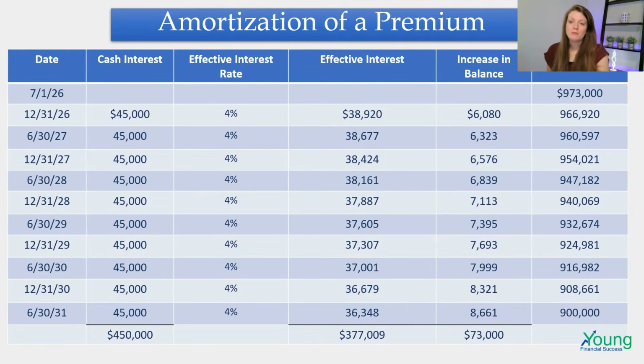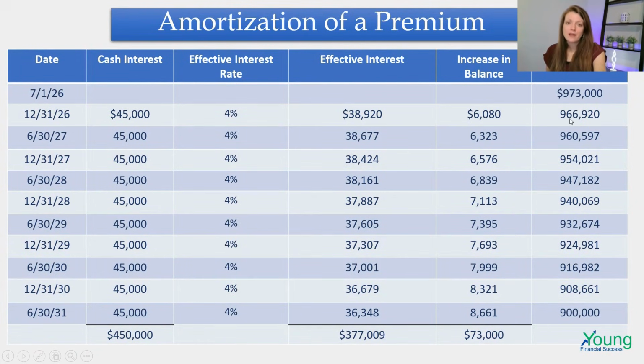And then we just do the same thing every period, for 10 payment periods for the 5 years. So then let me just walk through the next one. At the next payment, they're going to pay out $45,000, but they're going to multiply 4% times the outstanding amount. So right now on the liabilities section of the balance sheet for Coaster Kingdom, it shows $900,000 bonds payable, and now the premium on bonds payable, that adjunct liability, is going to be $66,920 to have the carrying amount of $966,920.